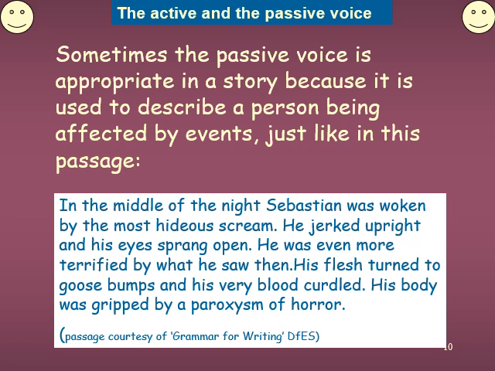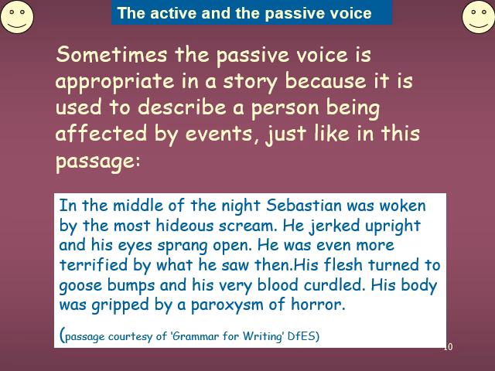Okay. Look at the sentence. Sometimes the passive voice is appropriate in a story. Remember, it's a small piece of story or a small situation, because it is used to describe a person being affected. In the passage, what is highlighted? A person is affected. What kind of affection?